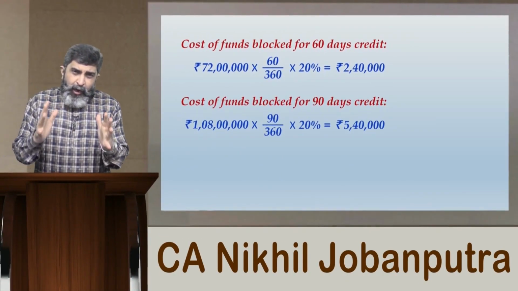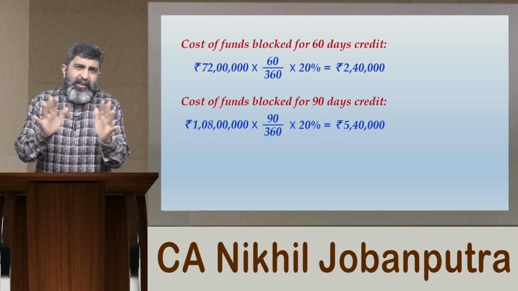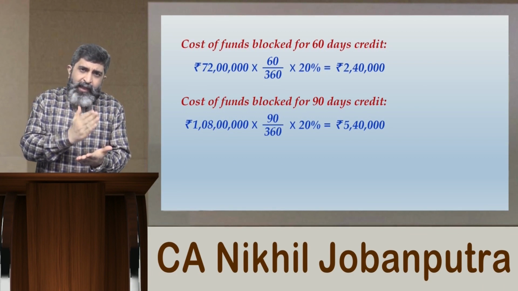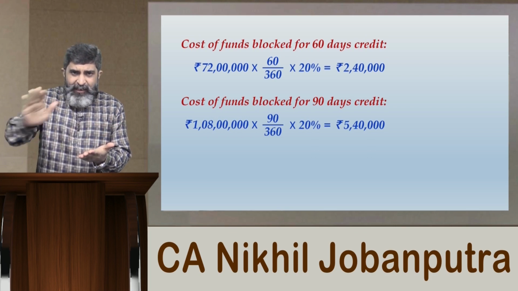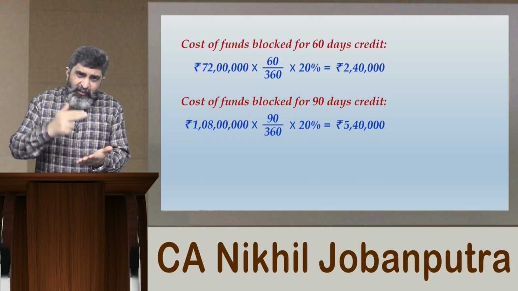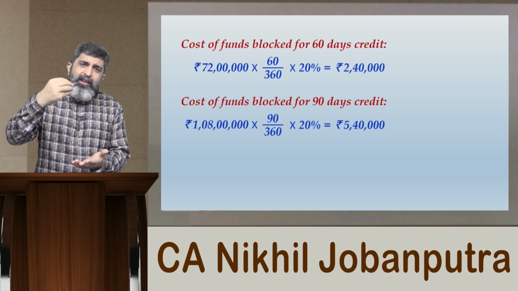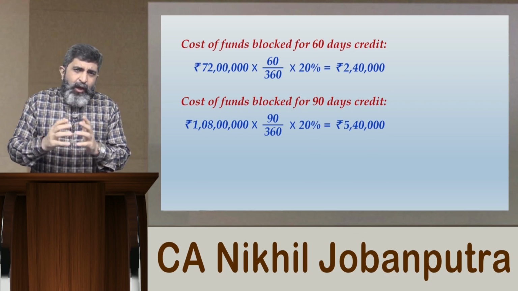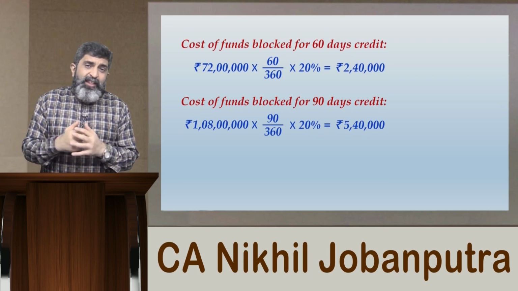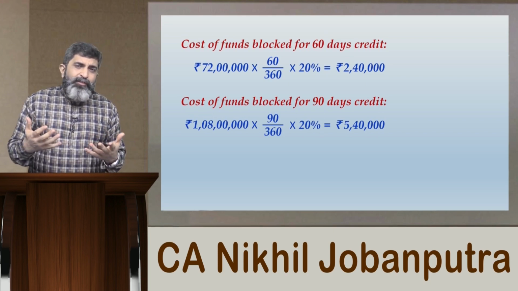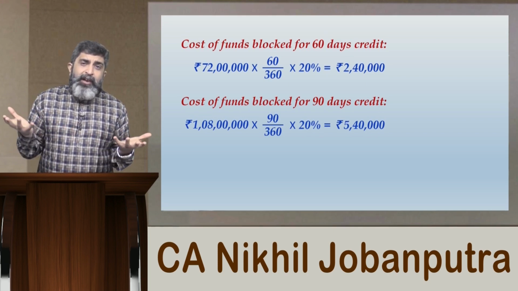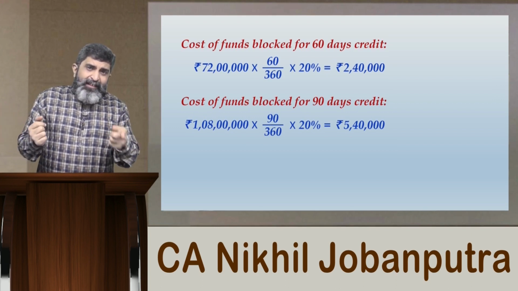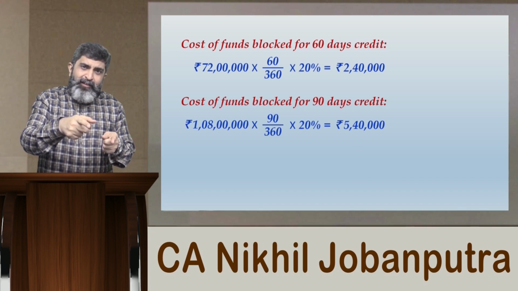Now let us try to conclude the whole scenario. What is the scenario that we have observed? Customer A will not be given any credit. On the other side, customer B and C will be given 90 days of credit. That is what we have decided. Now this is not going to be an easy thing for you. Why? Because you are not having a uniform credit policy for your customers. That means looking at the customer, you are fixing a credit policy.